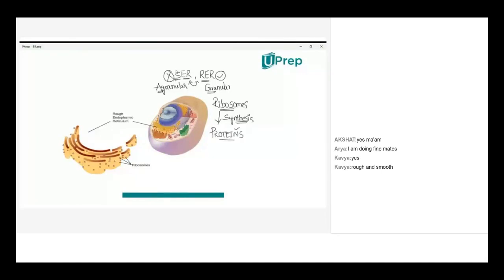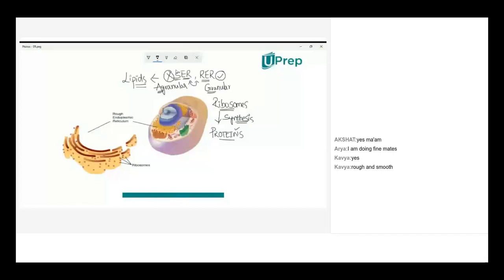The basic difference between smooth endoplasmic reticulum and rough endoplasmic reticulum in structural aspect is related to the difference in their functional aspect. So here the smooth endoplasmic reticulum basically synthesizes lipids, whereas rough endoplasmic reticulum basically synthesizes proteins.